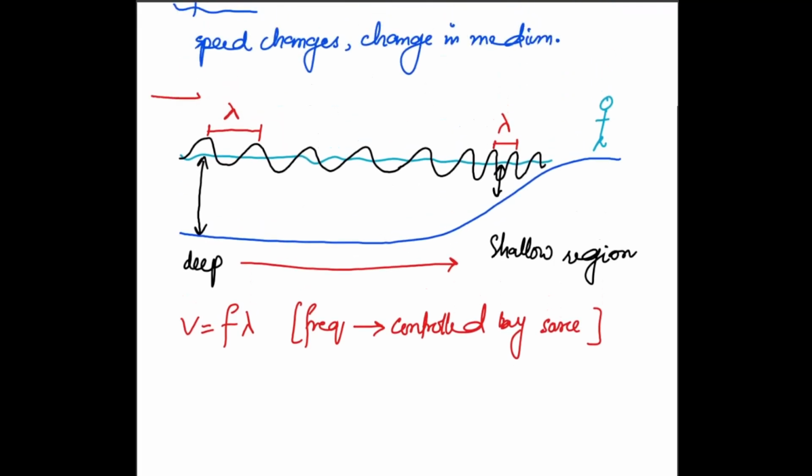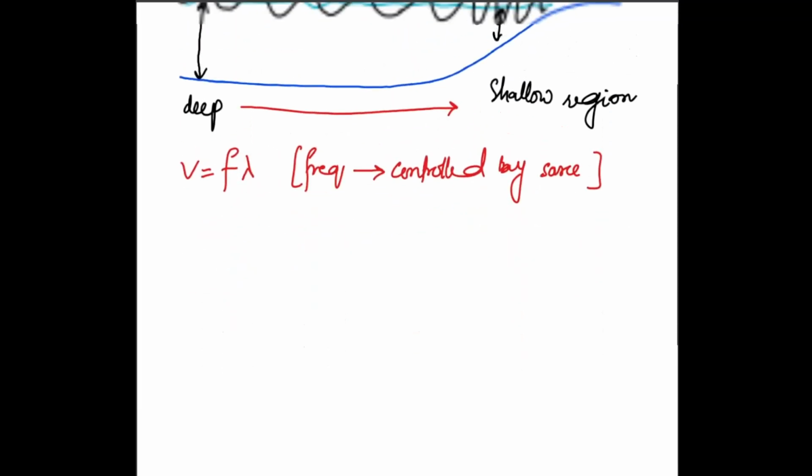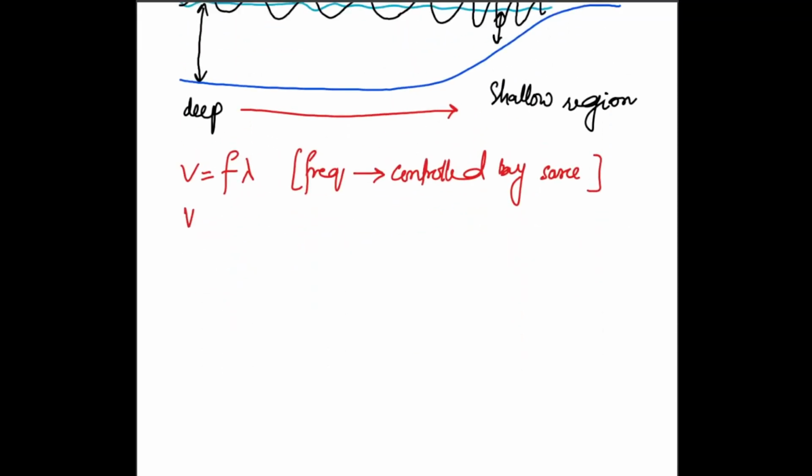So since the wave is coming from this side, it could be produced due to the air, could be produced due to the changes of the tectonic plates. So whatever caused this wave to originate in the first place, that is what is going to control the frequency. We can't change the frequency from external factors. So for the sake of discussion, we say that V is now only proportional to lambda, we are not thinking about frequency anymore because it's constant.